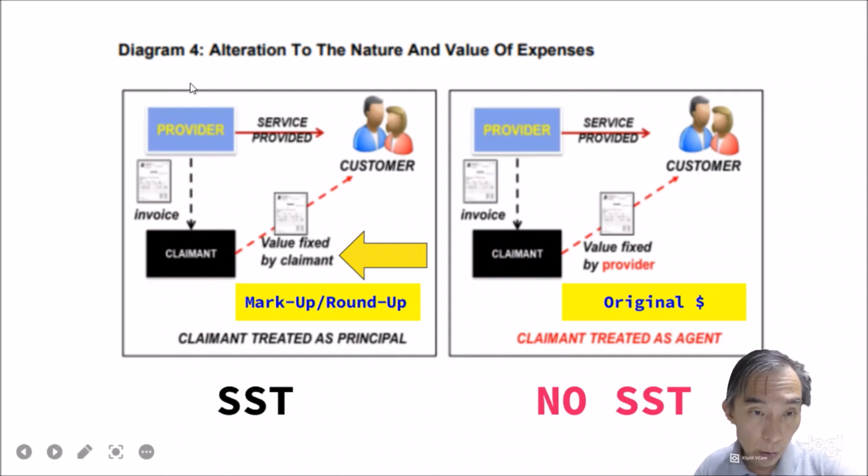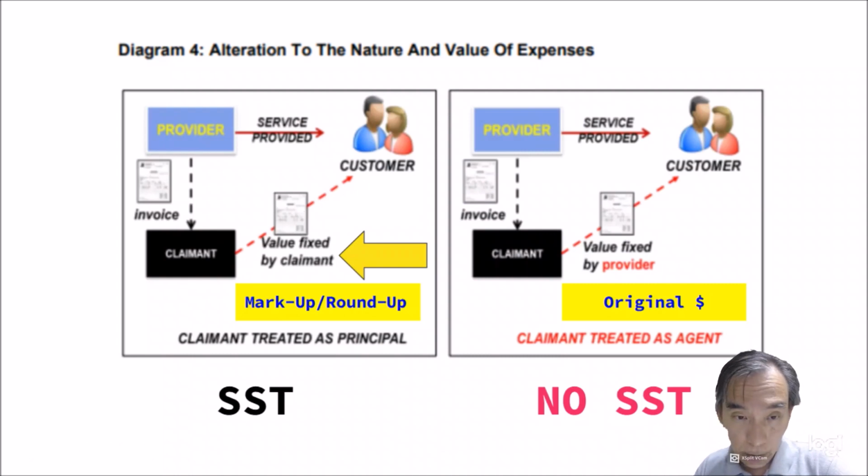The plumber does his job, gives you an invoice, then you create another value or markup or round up to the owner, then the owner pays you according to this different rate. Then you are charging as a principal because you decide on how much. So this part is included in the service, and therefore SSTable.